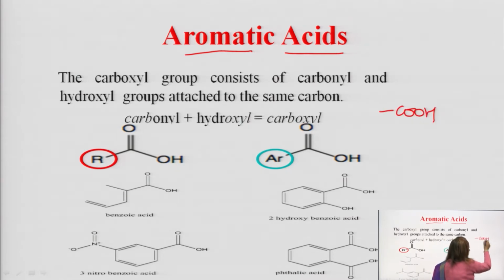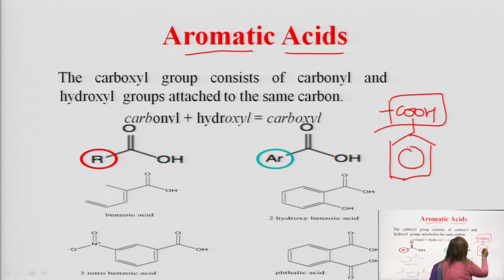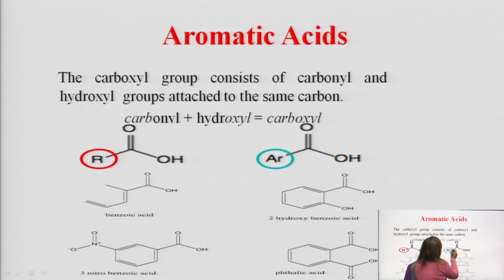Acid means when we talk about the COOH group. Now, they are called aromatic acids when they are directly attached to any aromatic ring. Aromatic acids are those moieties in which the COOH group directly attaches to an aryl compound or aryl group. See, ArCOOH, what is it?